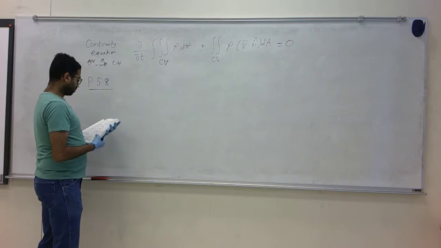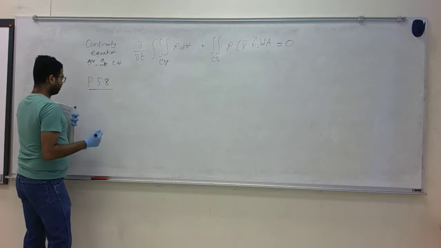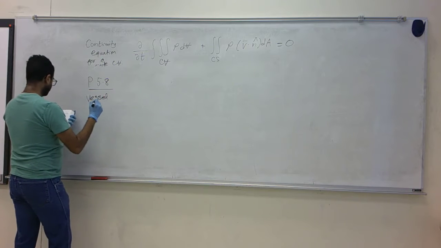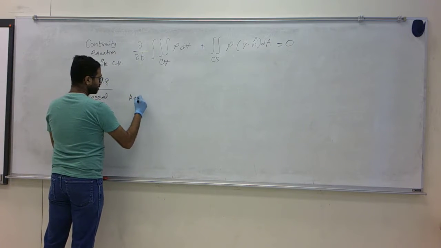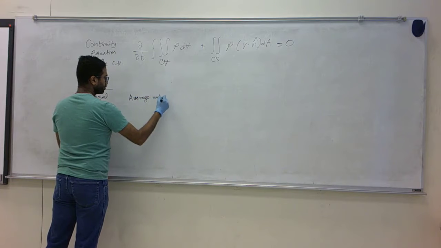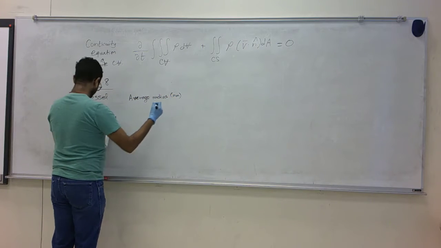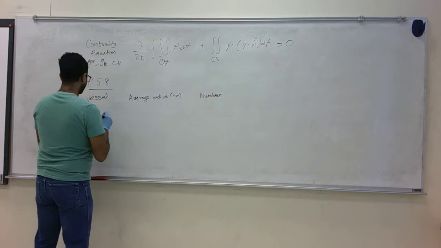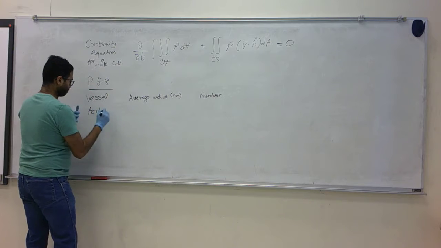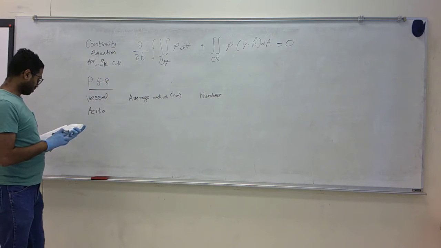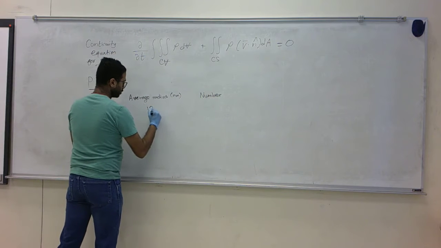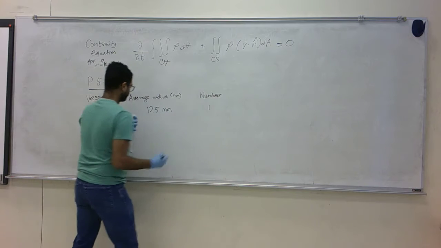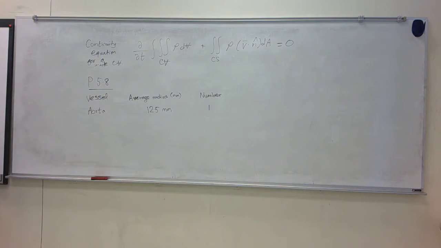So we are asked to comment about the average blood velocity, and I am repeating the table given in the book. The vessel, the average radius in millimeters, and the number of such vessels. So we have the aorta, probably I am saying it wrong, but let's go with that, 12.5 millimeters, and there is just one of them.